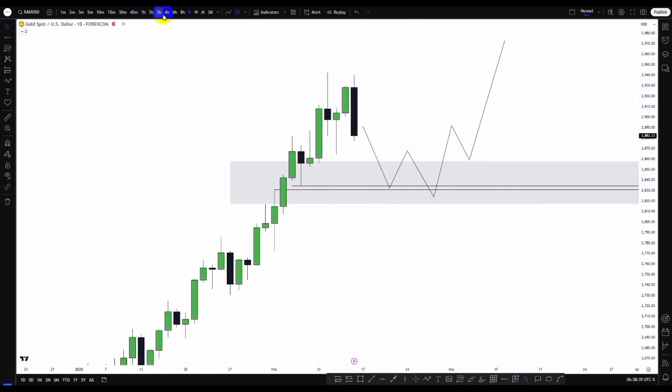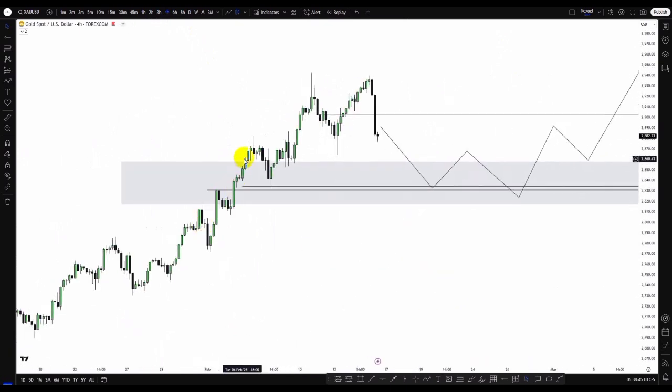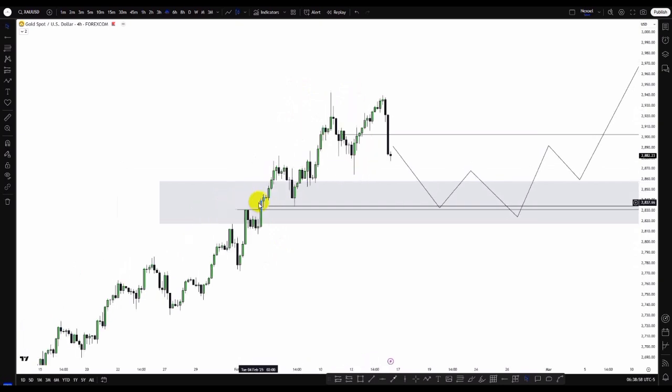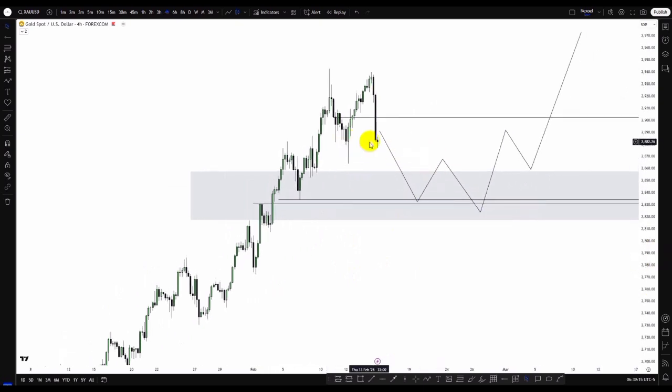So let's check the 4-hour time frame. In the 4-hour time frame, we have this impulse, price gave us this pullback, we had this impulse, another pullback, price gave this impulse, failed to take out this buy side liquidity, we have the swing low as sell side liquidity, in extension this other swing low. We can see that within the weekly fair value gap, we have this fair value gap we identified from the daily time frame, and also in the 4-hour time frame we can see that as a fair value gap. Now price is reacting at this rejection block, but then we can see this bearish momentum to the downside.